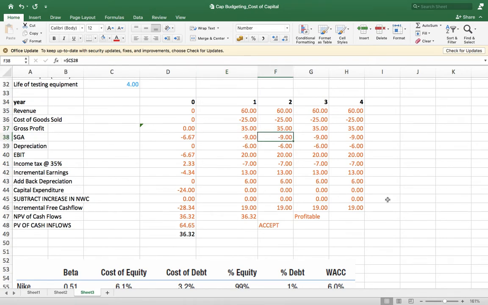SG&A is 9 million, given in the question, and depreciation is 6 million, the total equipment cost divided by life, that is 24 million divided by 4, 6 million each year. Next is income tax at 35%, and then the incremental earnings.